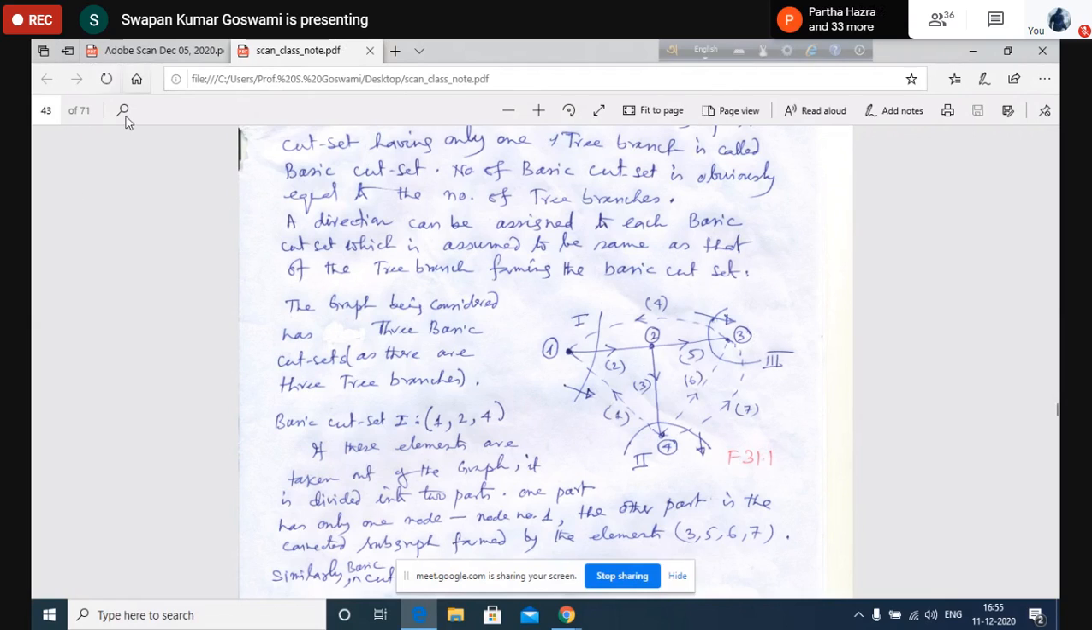For now I am saying only one cut set. I am removing 1, 2, and 4 together. All these three elements I shall remove. I shall extract them from this graph.